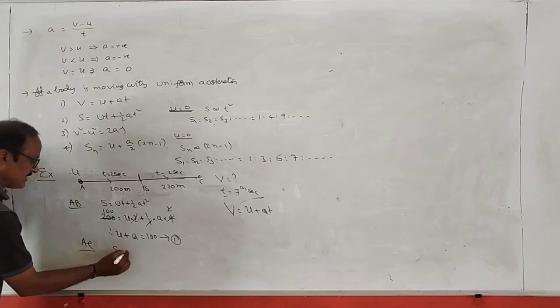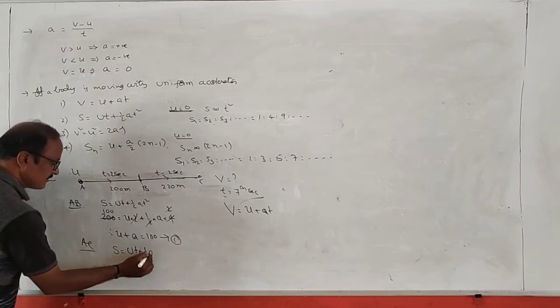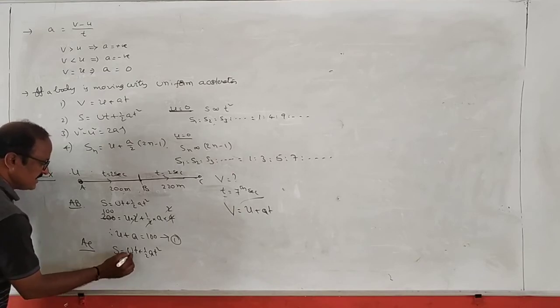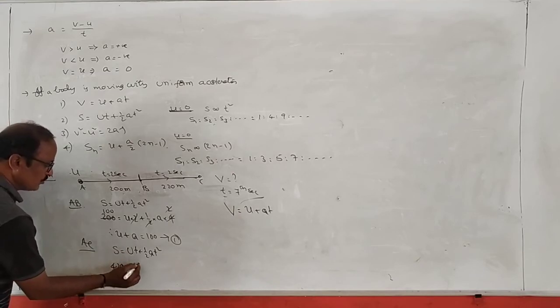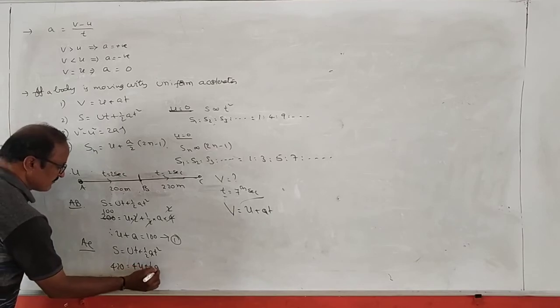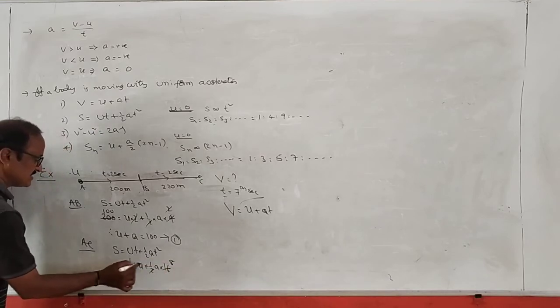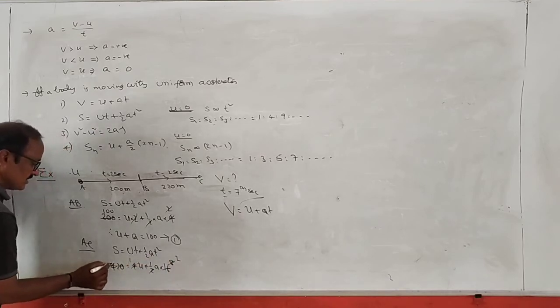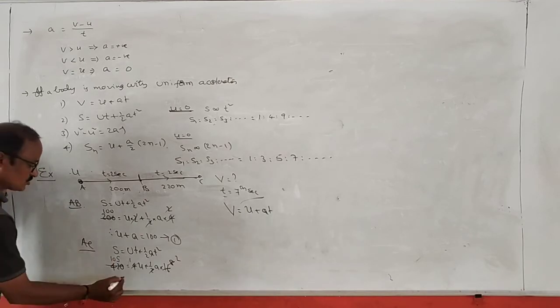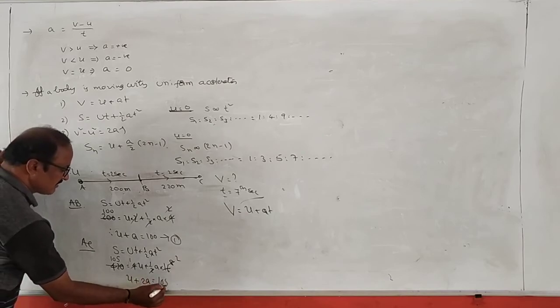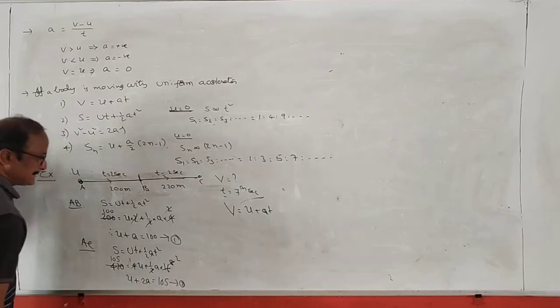Again we use the formula s is equal to ut plus half a t square. So s is equal to 420. ఇది ut అంటే 4u plus half a t square, 4 square is 16. 2 1s 2, 2 8s 16, 4 1s 4, ఇది 4 5s 20. అవునా? సో అంటే ఎంత వస్తుంది? u plus 2a is equal to 105. ఇది ఈక్వేషన్ 2. అవునా?